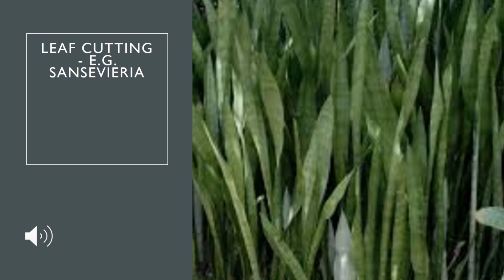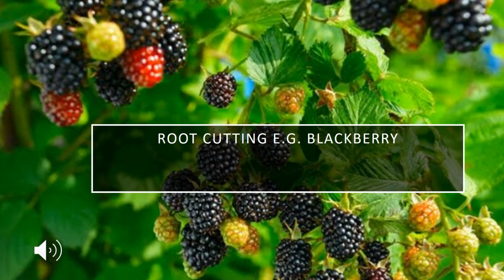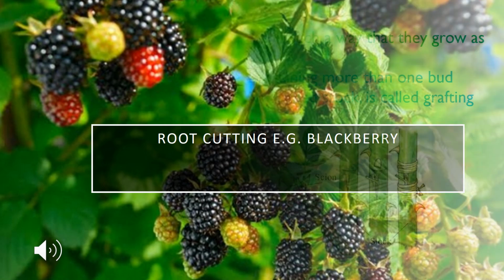In this process, instead of the stem, the leaf is used for propagation. Reproduction takes place with the help of cutting of the leaves, and the best example is Sansevieria. An example of root cutting is blackberry.